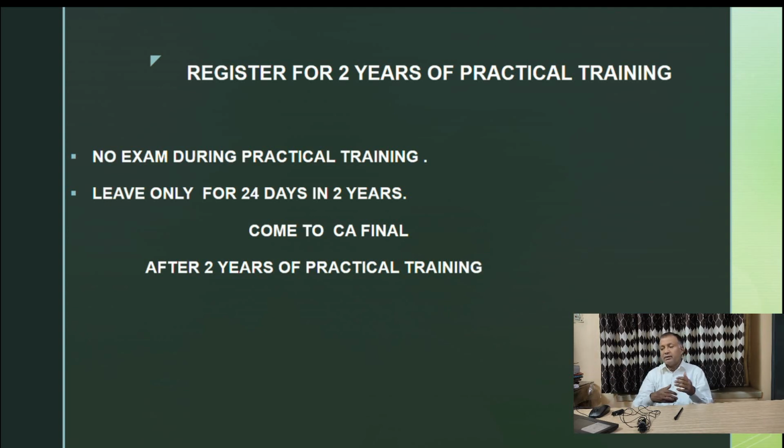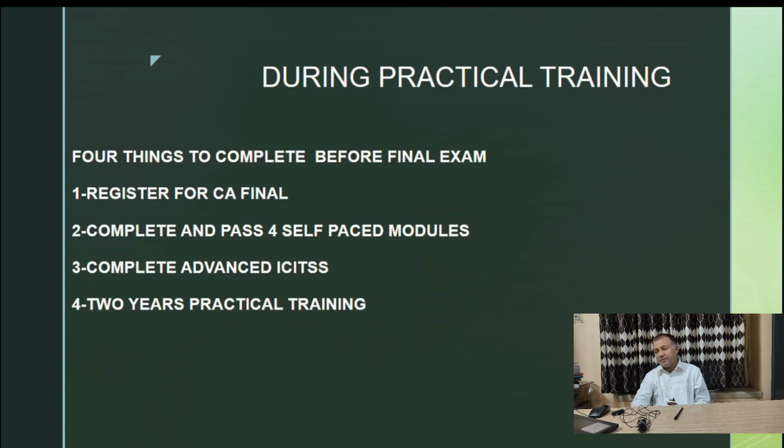Then you can enroll for CA Final. After 2 years of practical training, you have to complete 4 things before the final exam. That means during the articleship period, you can also register for final, but you cannot appear for it.